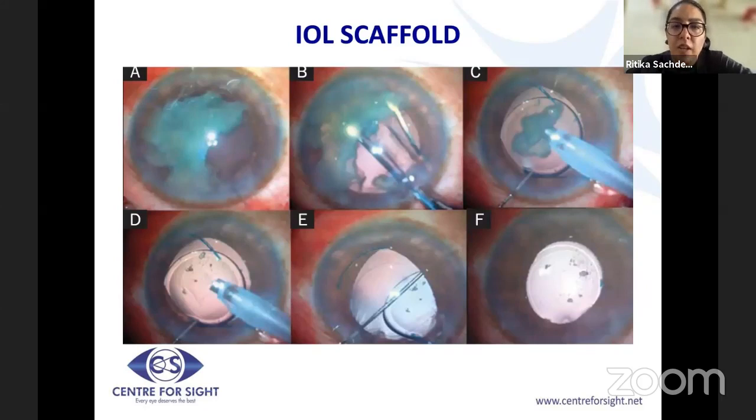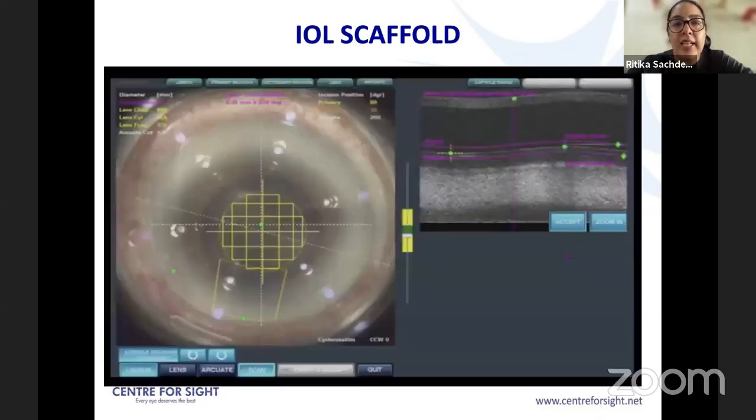This is just a pictorial representation of how the technique is done. You see that the nucleus has been levitated up into the anterior chamber. The IOL is then put behind the nucleus. Again, you can keep one end of the haptic dangling out because you don't know whether you will need to fix this IOL or this IOL will go into the sulcus. Of course, if you have an intact capsulorhexis, this IOL will in all likelihood go into the sulcus and can then be optically captured. Do note that a viscodispersive kind of viscoelastic is really the lifeline for doing such a maneuver in the anterior chamber.